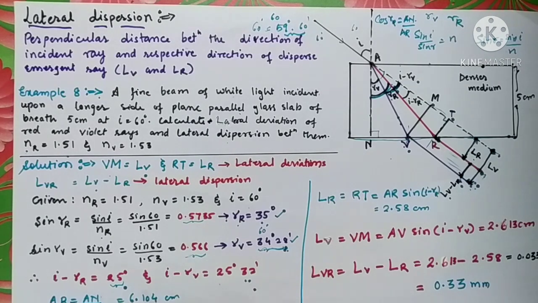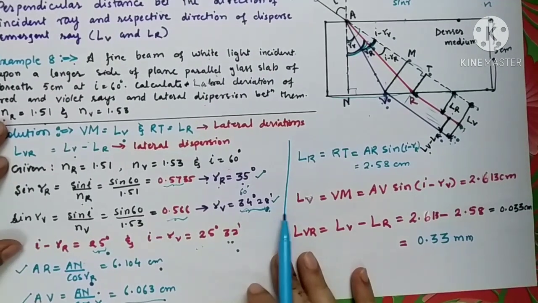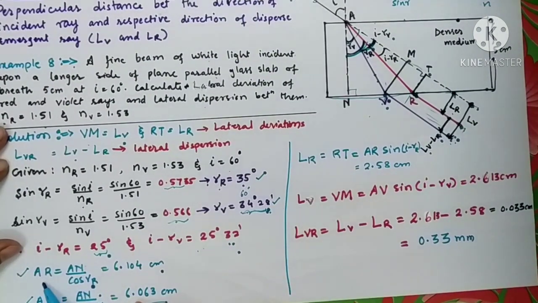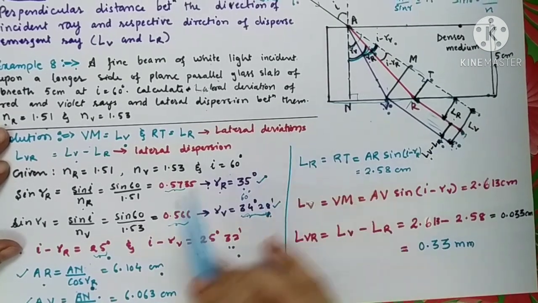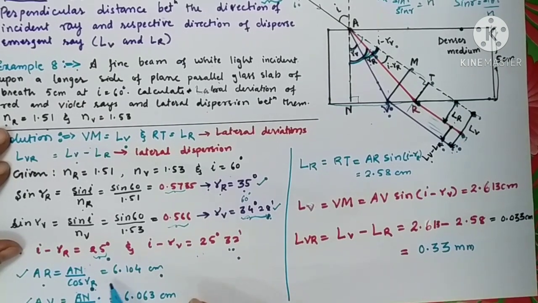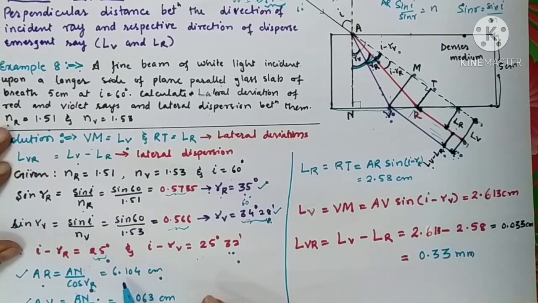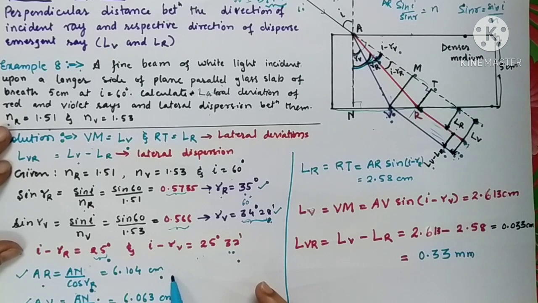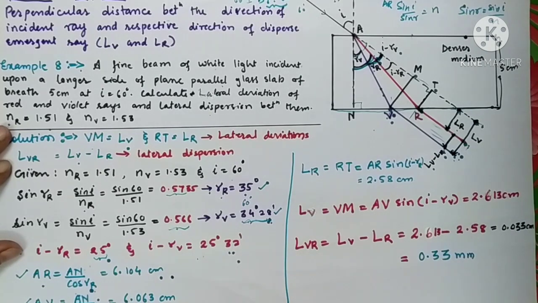Once you calculate this value, it comes out to be equal to 6.104 centimeter. Similarly for violet, AV is equal to AN upon cos of RV.